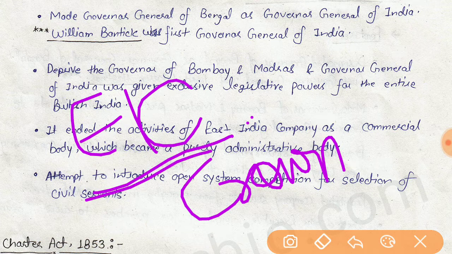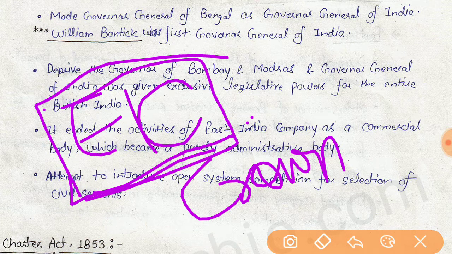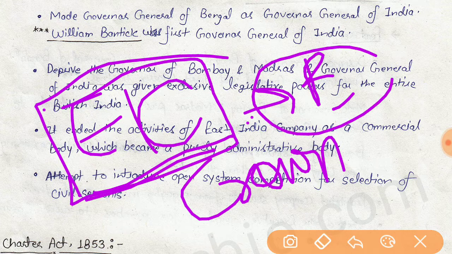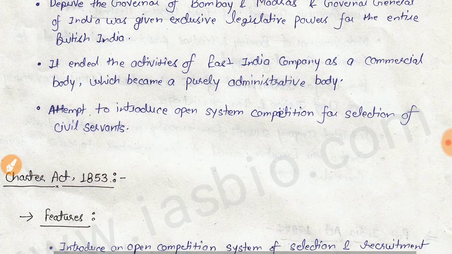Through this act onwards, the East India Company became an administrative body, ending its commercial function in India, and the company's trade links with China were also closed. This act also permitted the English to settle freely in India. That's why this act is known as the final step in the process of centralization in India.